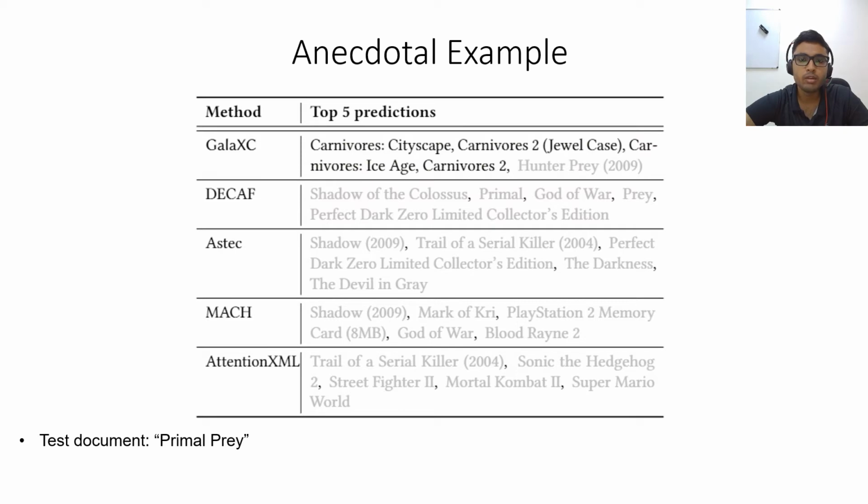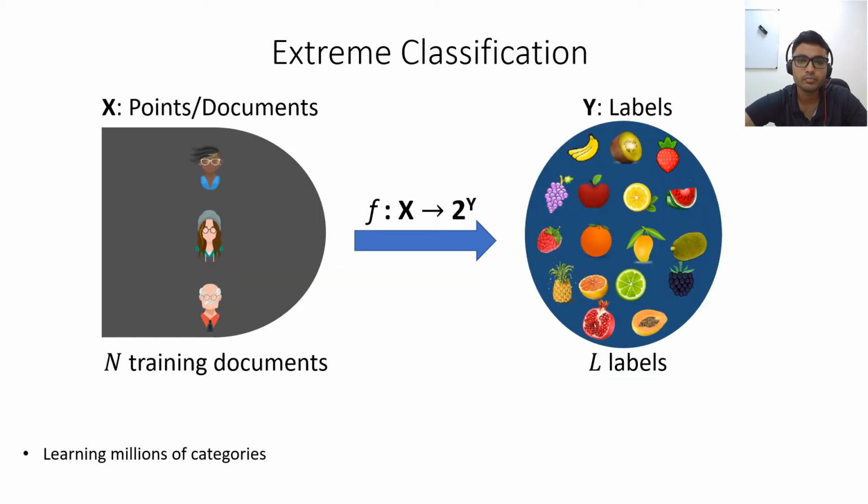GalaXC is able to make 4 correct predictions in the top 5 predictions it makes. How is GalaXC able to do this? Namaste everyone, my name is Deepak Saini. To answer this question, I will describe the GalaXC algorithm and we will revisit this example in a bit. But before I go into GalaXC, let me give a quick primer on extreme classification.